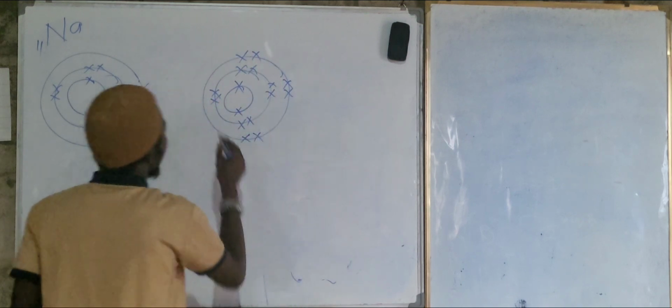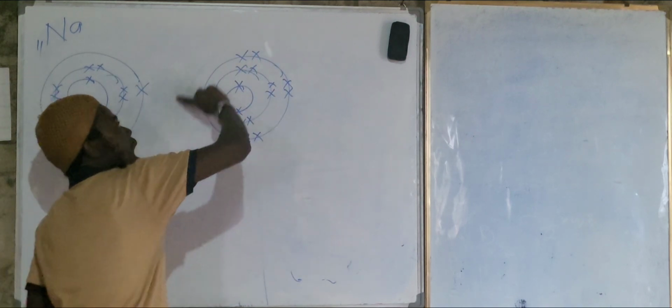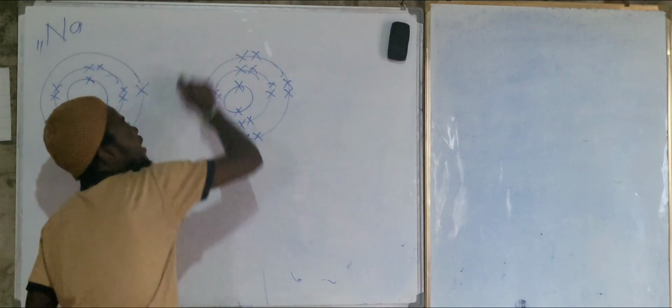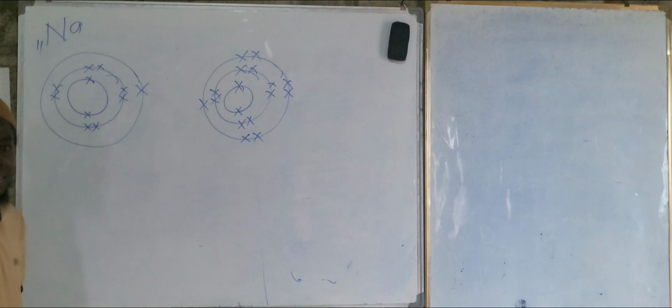Are we okay here? Yes, sir. And what are we going to have here now? Everything now, what do we have? Now, the outermost shell here is what? How many left do we have outside? 7. So it needs one for it to be stable.